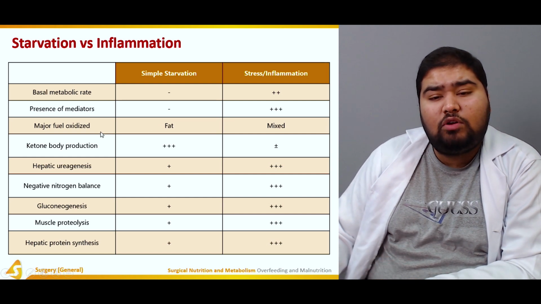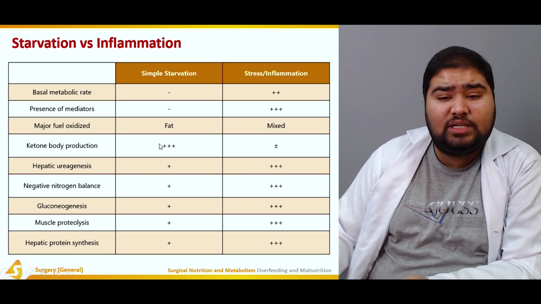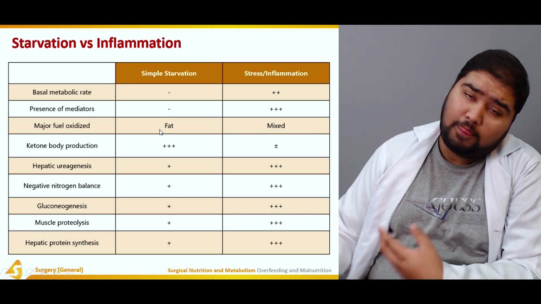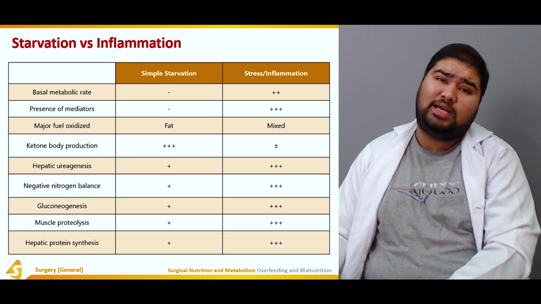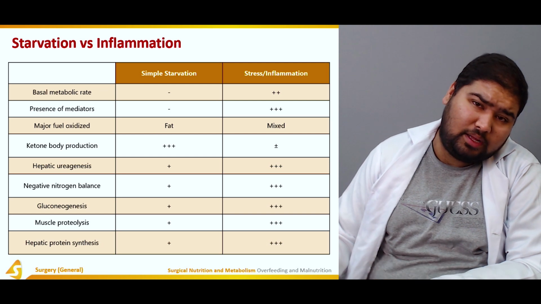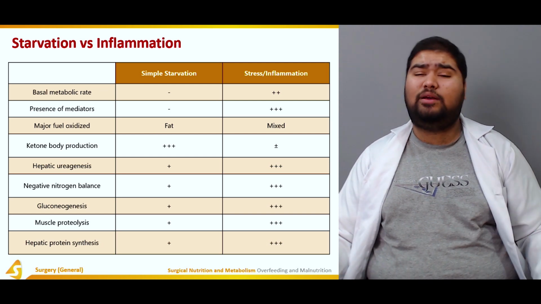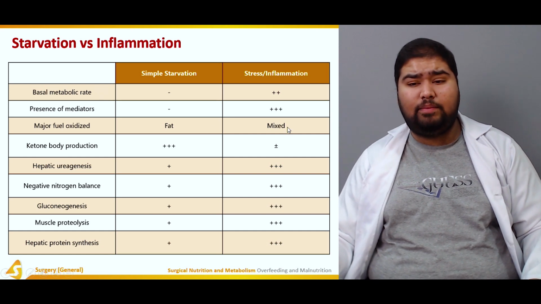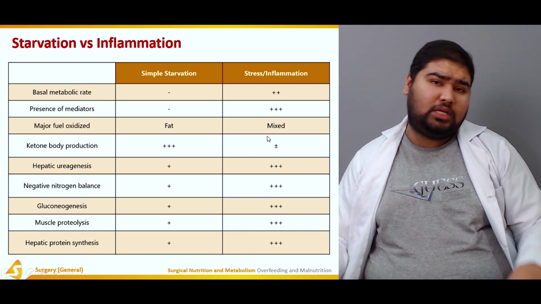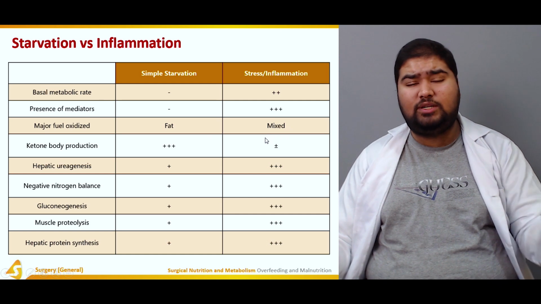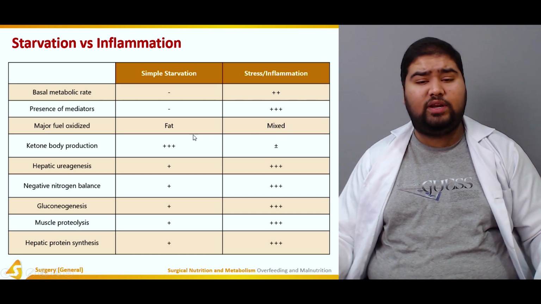So the major fuel oxidized in simple starvation is fat. Fat is the major fuel oxidized because proteins are limited in number, and fats usually are in a greater amount and easily available. In stress or inflammation, there is no discrimination. Whatever is there is being used for energy.